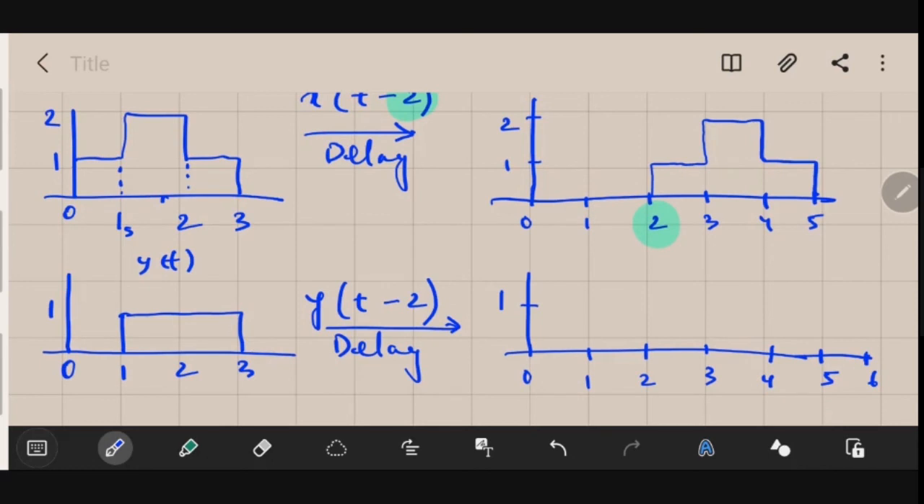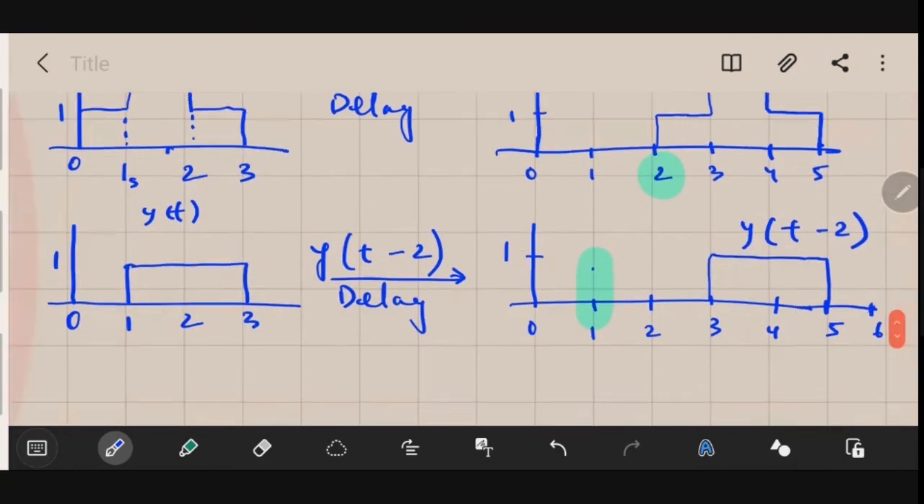Now see, this signal which was starting from 1 second is delayed by 2 seconds. So it will now not start from 1 second, it will start from 1 plus 2, that means 3 seconds. The previous position of this signal was starting from this point. Now it will be delayed by 2 seconds and it will start here. So we have shifted it towards the right by 2 seconds. So this is your y of t minus 2. In this way, we have to delay the signal.